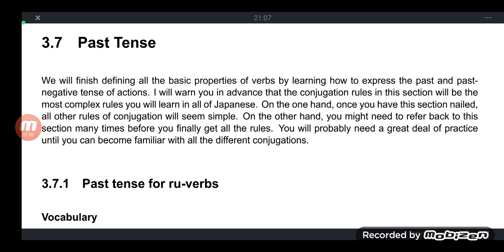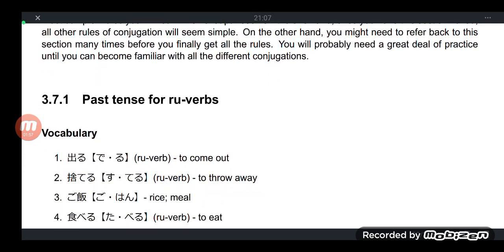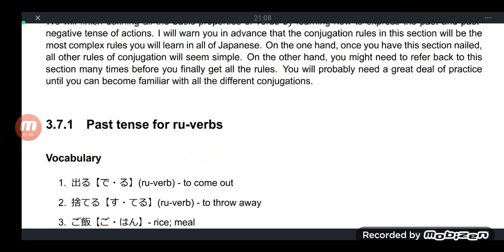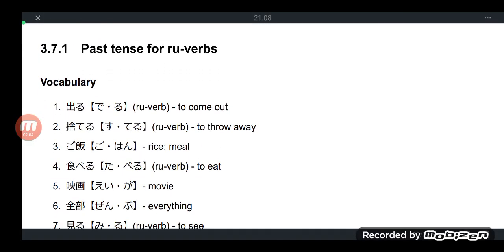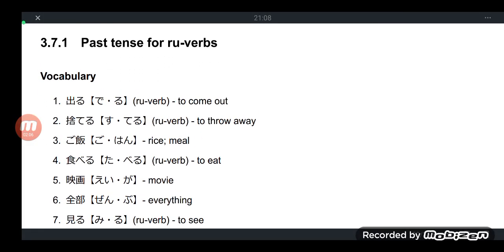If we come to the te form of a verb, the rules for the past tense are the same as for the te form, or the continuative and state of a verb. So let's go. では行きましょう。